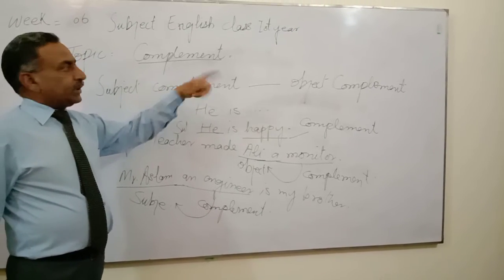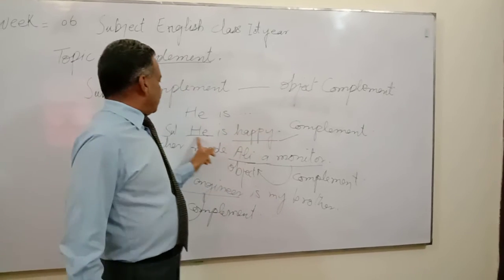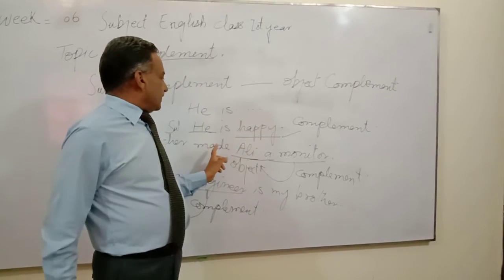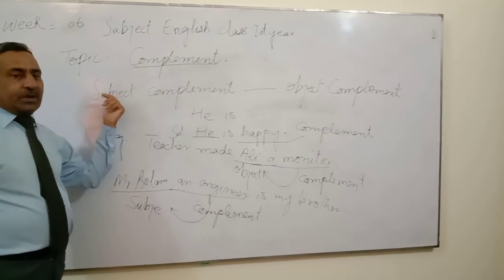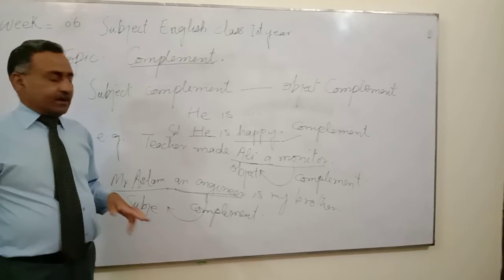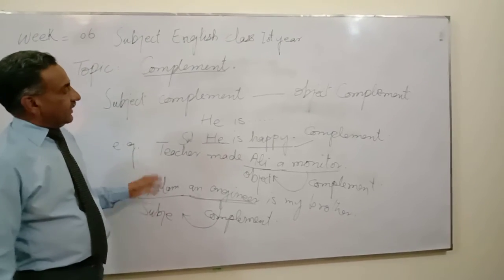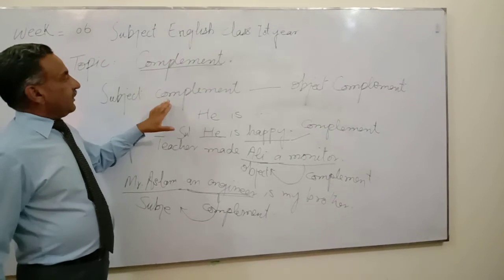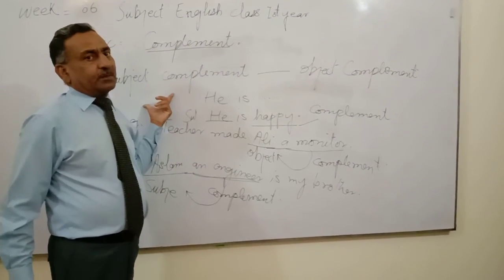Now, the role of complement. The role of complement with an object; this is the example: Teacher made Ali a monitor. The role of complement with a subject: an engineer completes Aslam. So we can say that there are complements, subject complements and object complements.